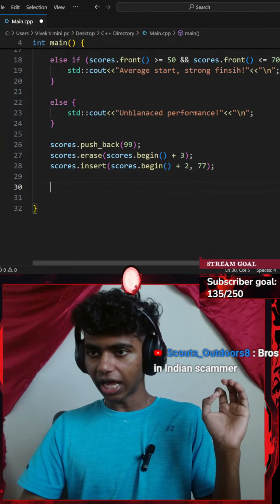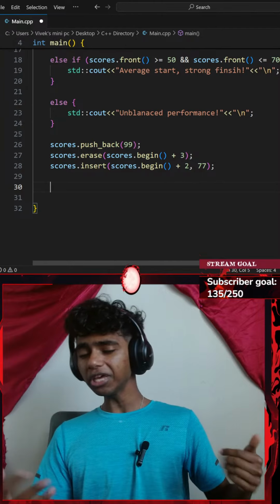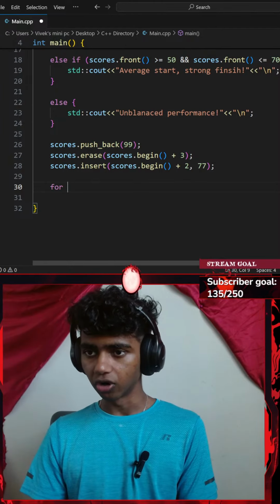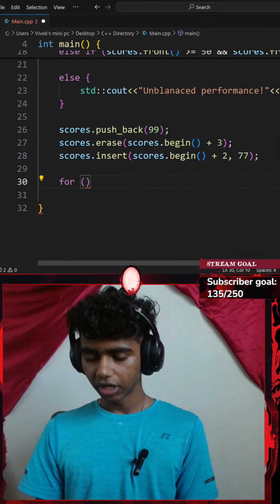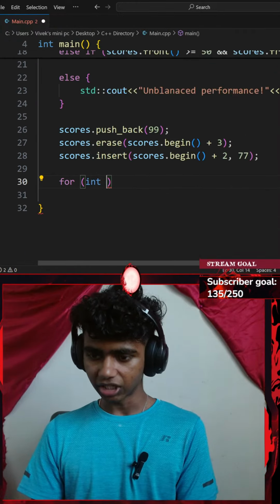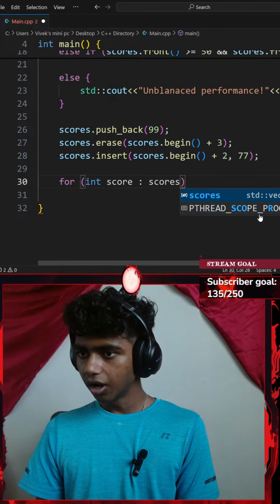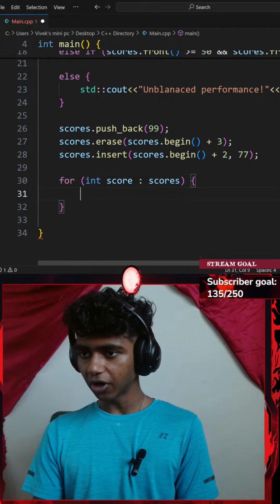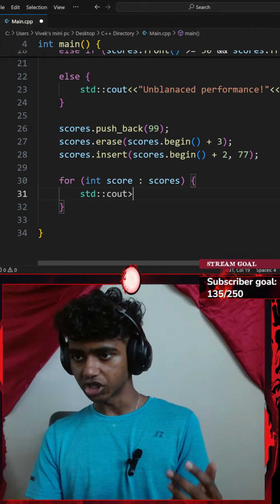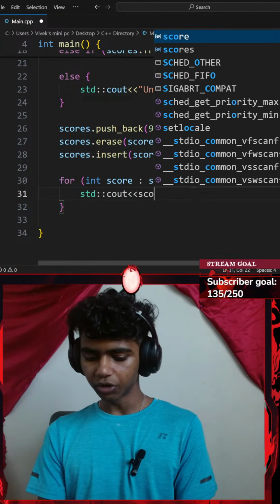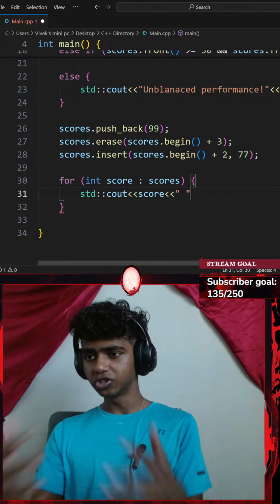Let me go ahead and print all my scores. In order to print all my scores, I'm going to be iterating over my vector, so let's go with a for loop. So I'll go with for a pair of parentheses. Okay, I'll go with for every integer of score in my vector of scores. Okay, I'm going to be doing something. I'll go with a pair of curly braces, and then I'll go with a standard console output with an insertion operator. I want to insert my score. My scores will be separated by a comma, so they don't clunk up together.